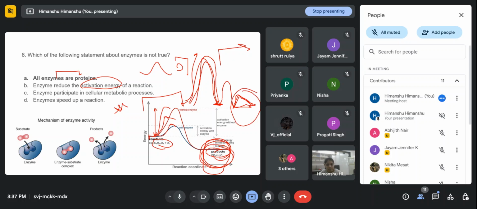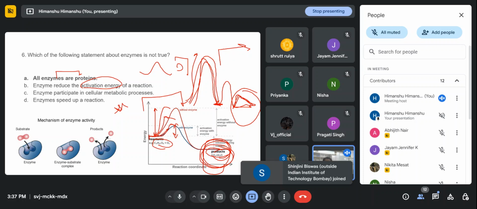So this enzyme reduces the activation energy, so it will be very easy for the substrate to convert into the product very fast.